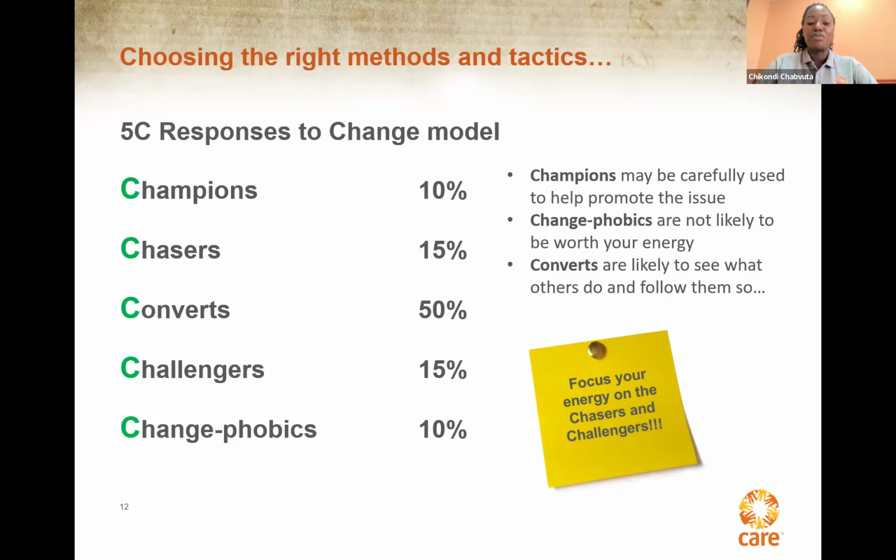These as well, you need to focus your energy there because they are 5 to 10% of your total advocacy audience. They will not ever be convinced. They can slow you down or even derail your change. They cause dissent and are essentially immovable. Change phobics are tough. Treat them fairly and move on. When you lead your change process, you will need to consider how you might deal with these 5 C's by doing a proper power analysis.